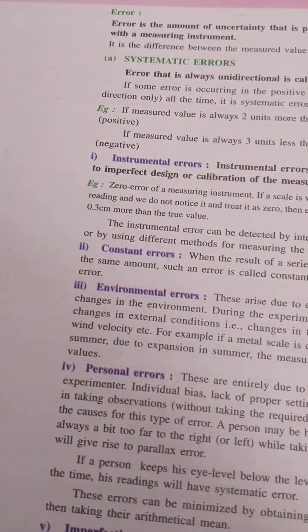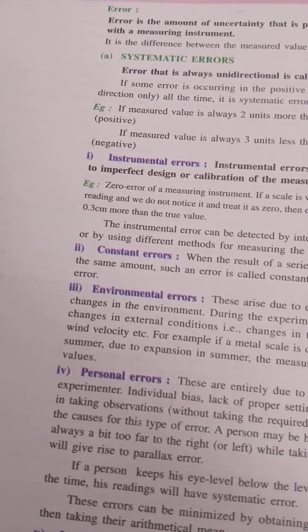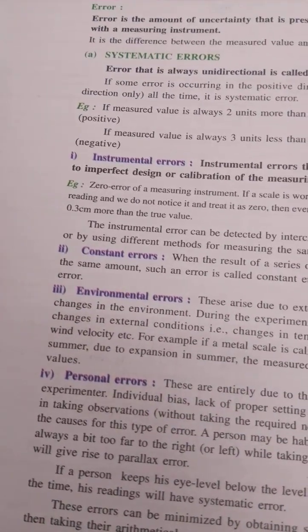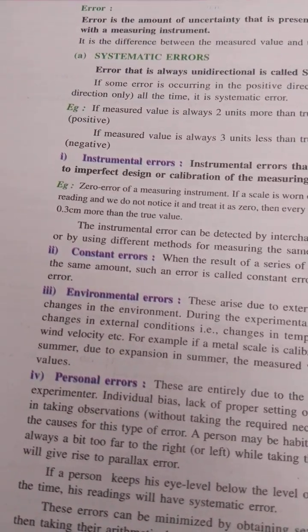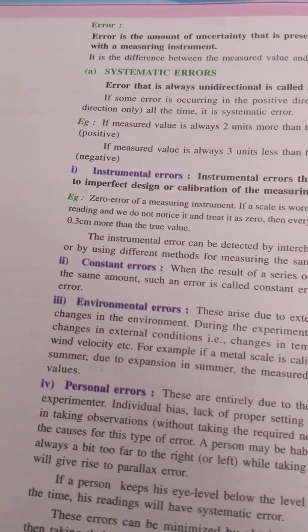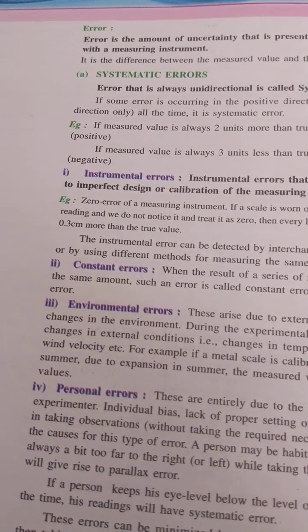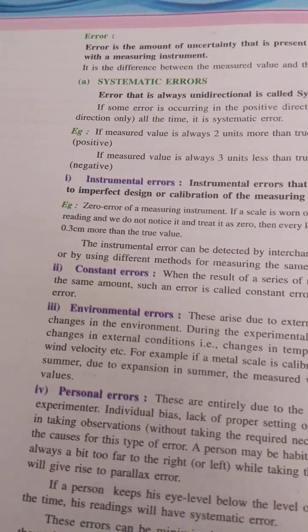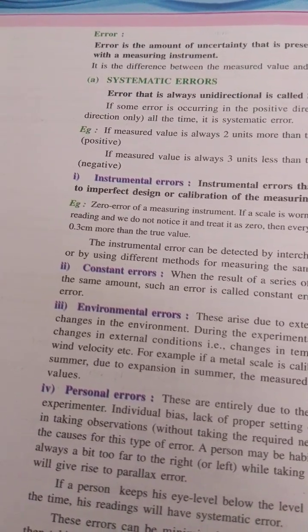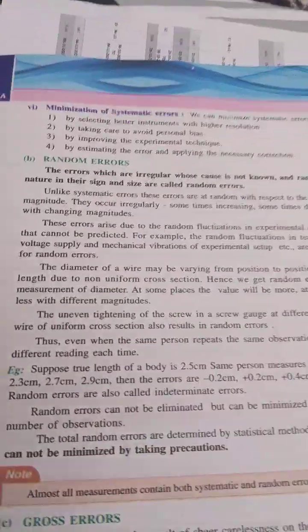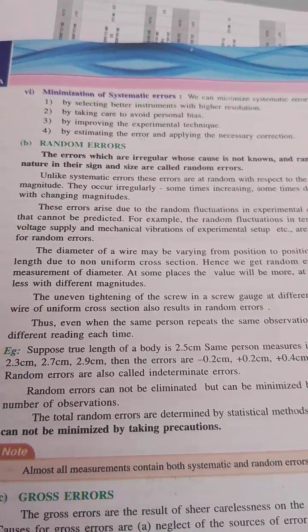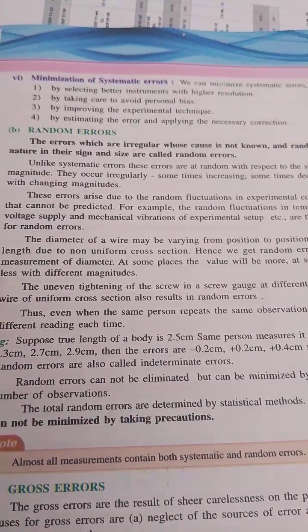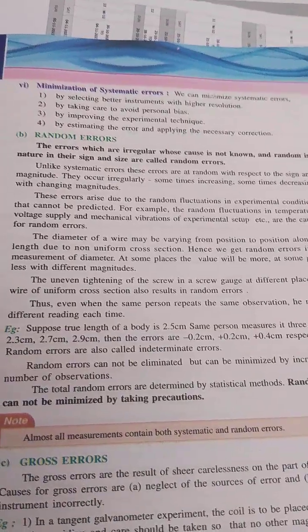How to minimize the systematic errors? Minimizing systematic errors depends upon a higher resolution in the instrument, taking care to avoid personal bias, and improving the experimental techniques by estimating the errors and applying the necessary corrections. Now how can you get the random errors? The random errors come from irregular power supply and sudden temperature change, if the experiment is related to heat. Then the gross errors.